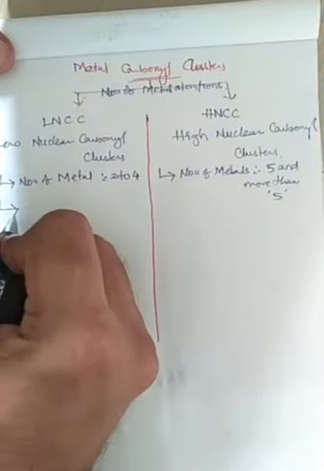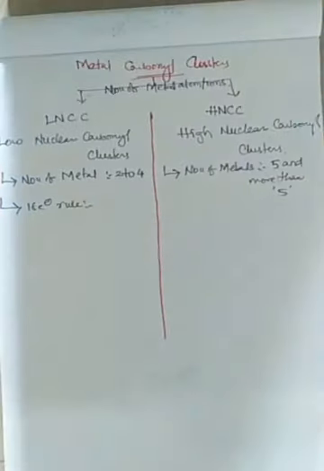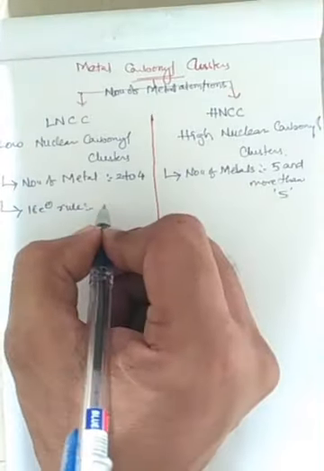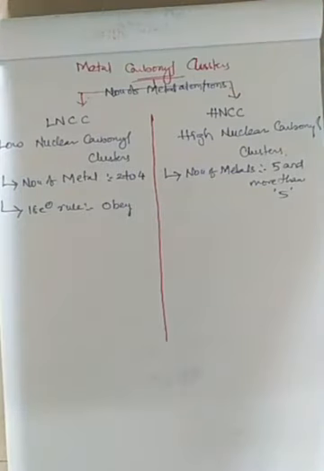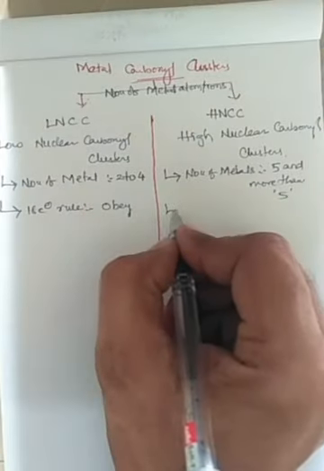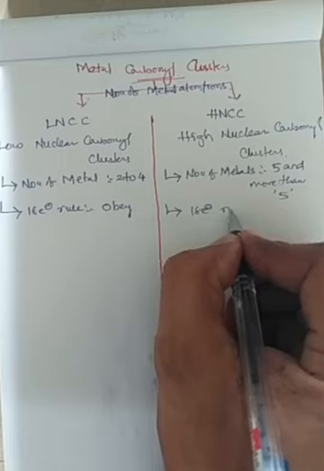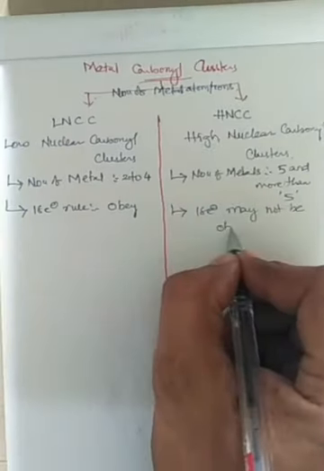Looking to the 18 electron rule in metal clusters: low nuclear metal carbonyl clusters and high nuclear metal carbonyl clusters. Low nuclear metal carbonyl clusters obey the 18 electron rule. When it comes to high nuclear metal carbonyl clusters, the 18 electron rule may not be obeyed.